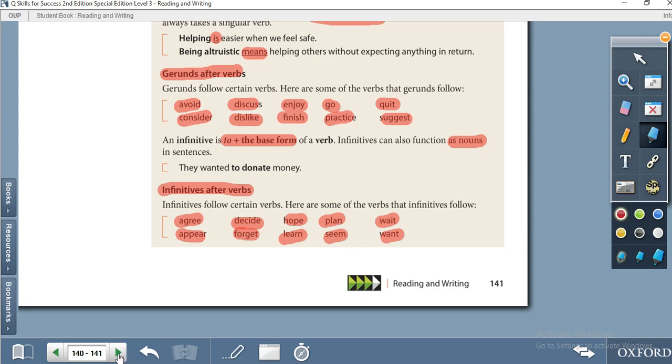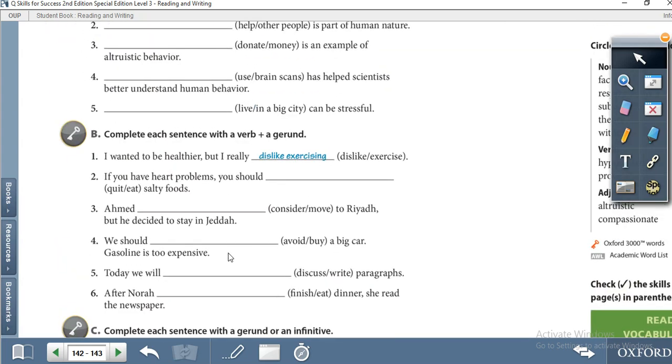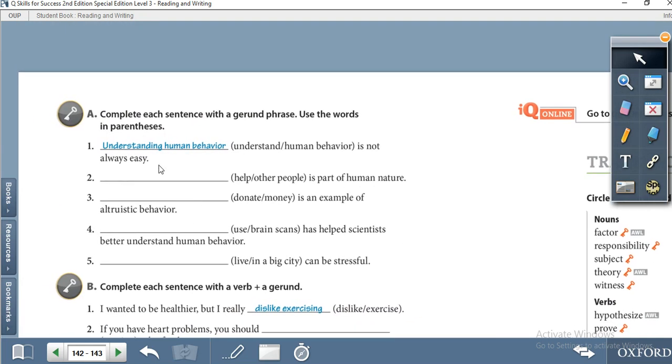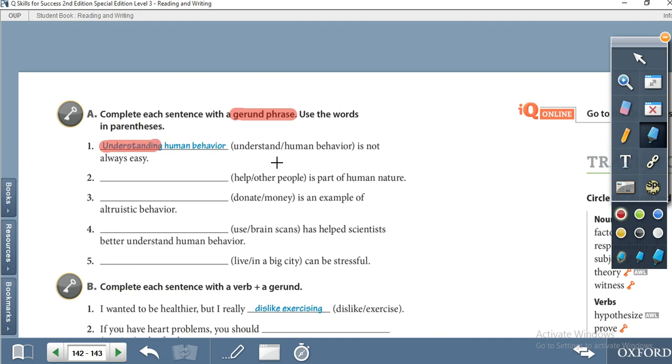So let's move to the next page and solve the exercise. Complete each sentence with a gerund phrase. Gerund means use the word in parentheses with ing, verb 1 plus ing. For example, understand human behavior: understanding human behavior is not always easy. Second one, help other people is part of human nature. You can make the verb a gerund by adding ing: helping other people.